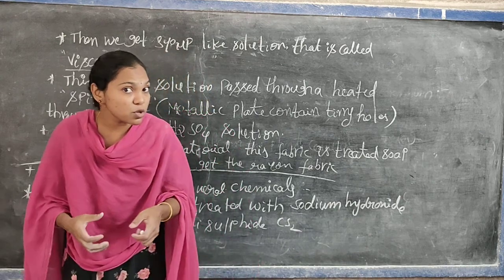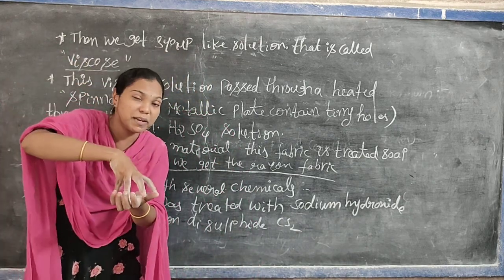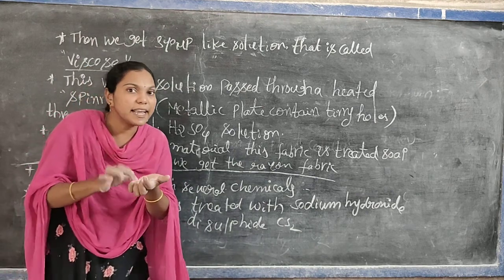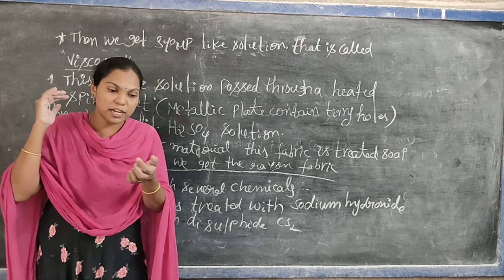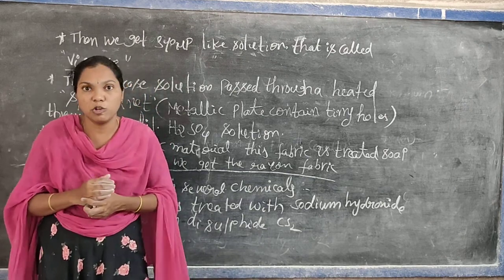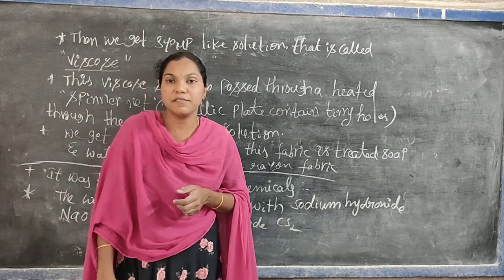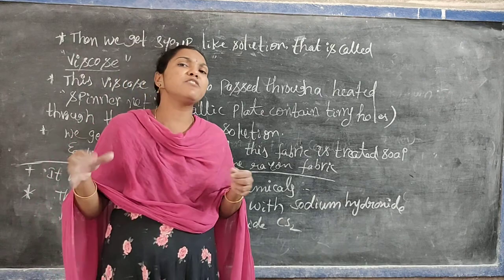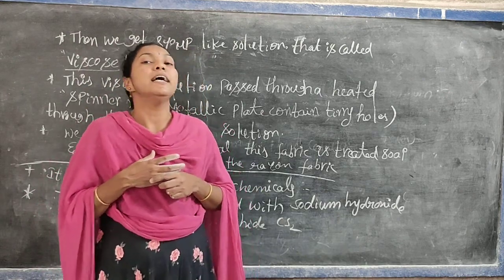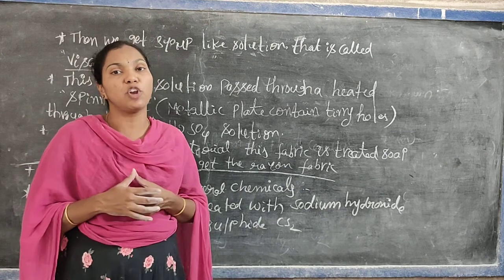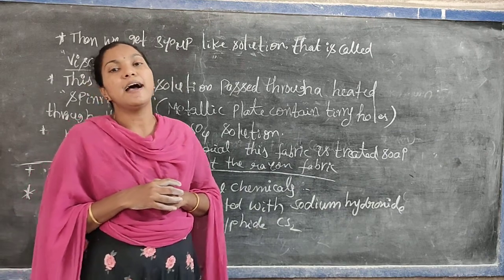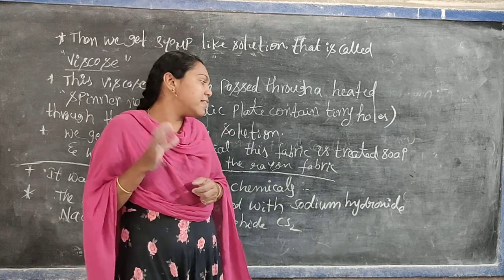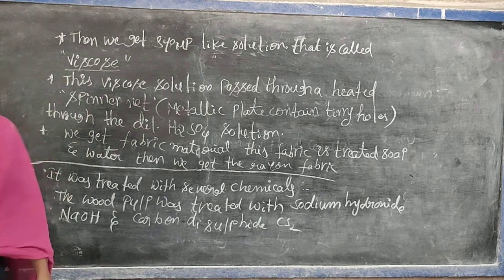Then this viscose solution is passed through a heated spinner net, which is a metallic plate containing very small holes, into the diluted sulfuric acid solution. Then we get the fabric material. That material is washed with soap and normal water. Then we get a rayon fabric. This is the preparation of rayon.